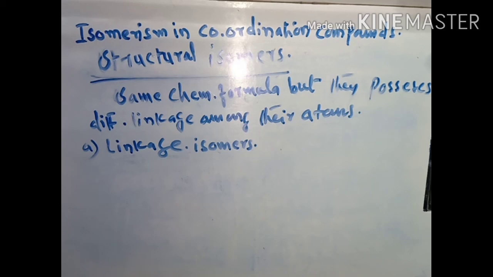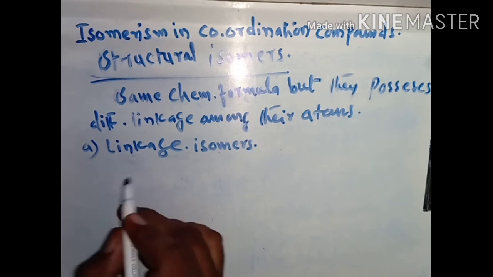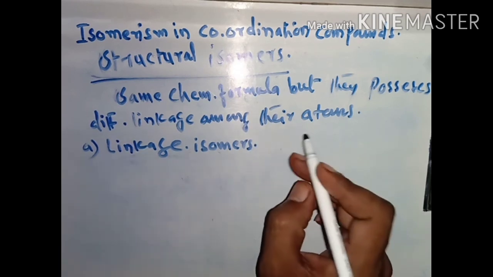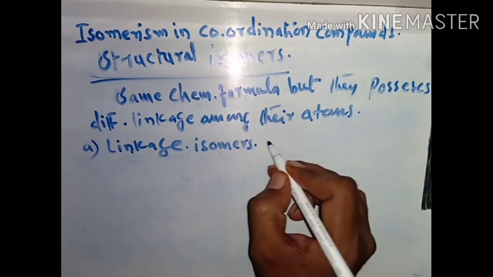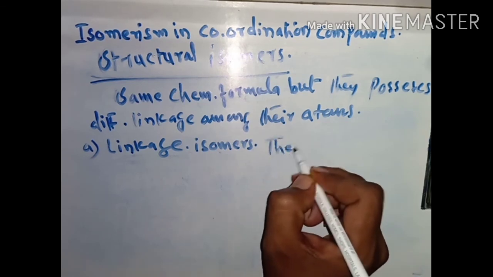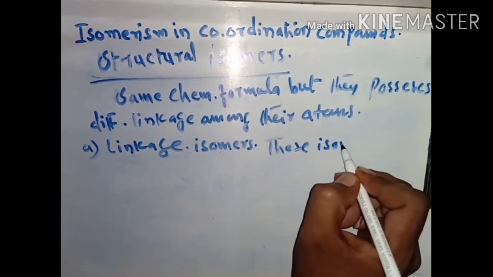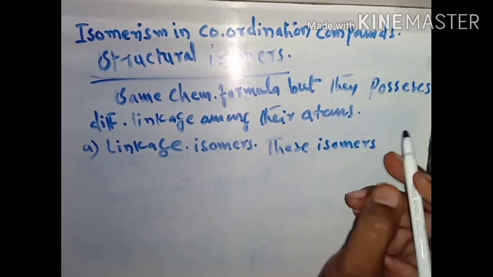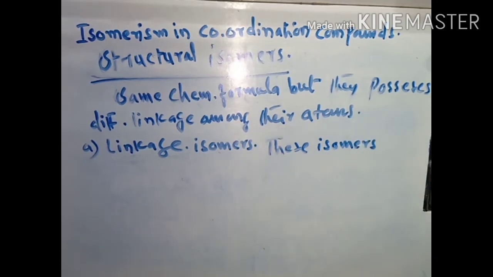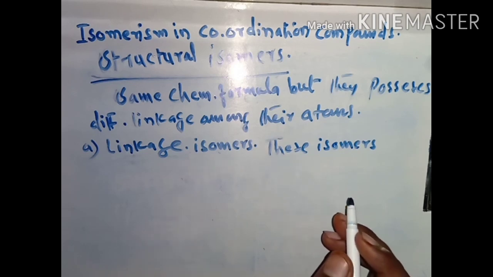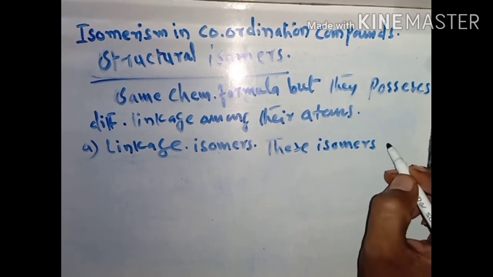Such types of isomers are termed linkage isomers. So we can say, what is the definition? Such isomers, or these isomers, have